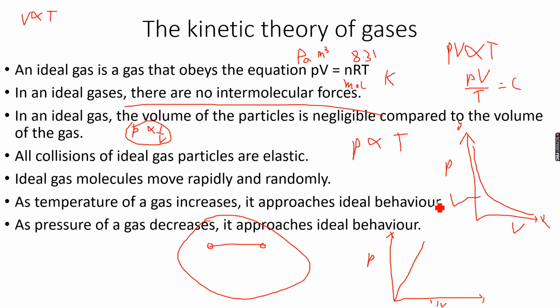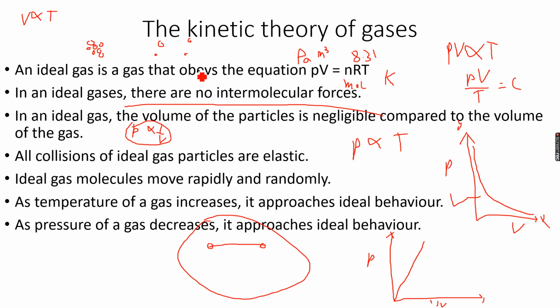Then if you decrease the pressure of a gas, it approaches ideal behavior. Now, this is because when you increase pressure, the particles come close together, right? Because you are increasing the pressure on them. But when you're decreasing pressure, on the other hand, the particles are moving further away from each other. And when they are moving further away from each other, the distance between the particles is increasing, and hence their individual volumes can be neglected.